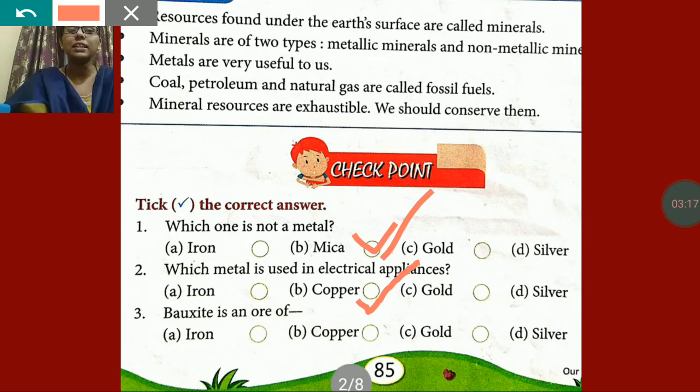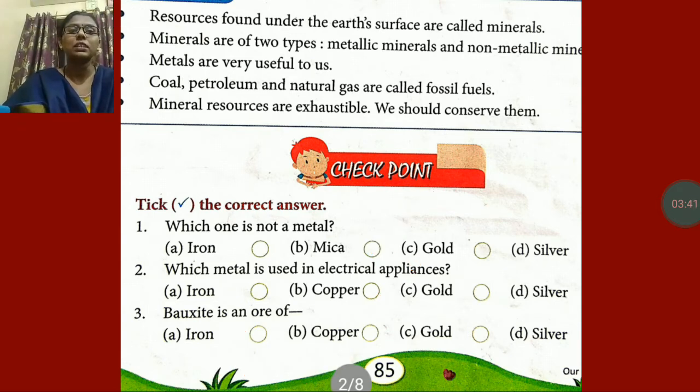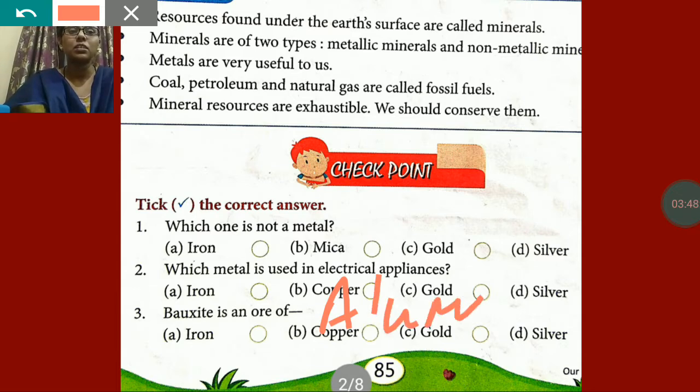Next one is bauxite is an ore of. Here options are given: iron, copper, gold and silver. My dear, bauxite is an ore of aluminium. So you can cut copper and write down aluminium in front of it. In your book the name of aluminium is not given, so you will write aluminium over there. Bauxite is an ore of aluminium.